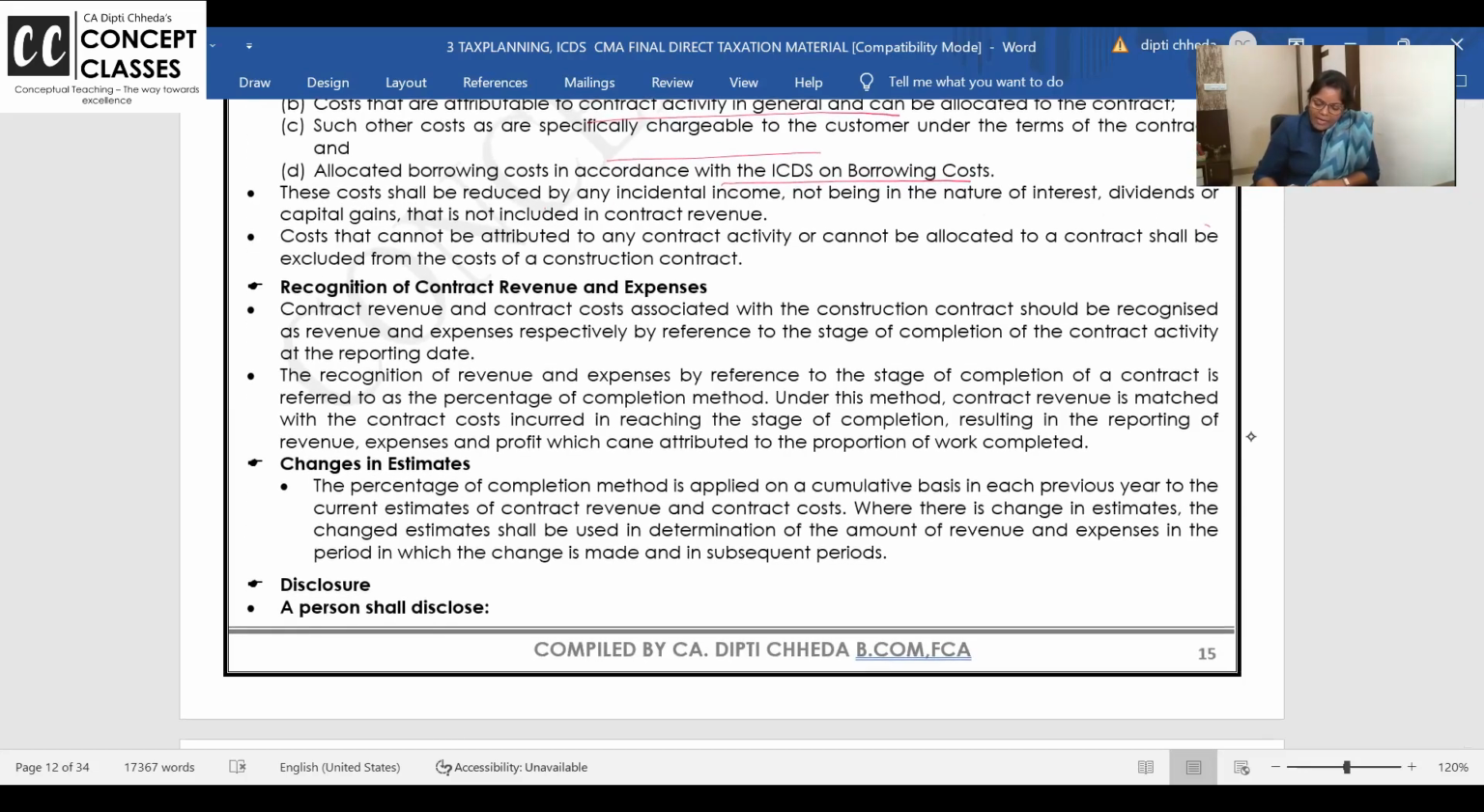Now, contract revenue and cost associated with construction should be recognized on the percentage of completion method. Highlight this. No other method is allowed in income tax except the percentage of completion. You recognize business income and pay income tax on business income.